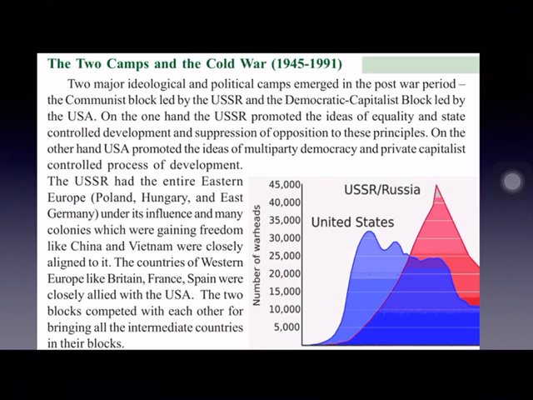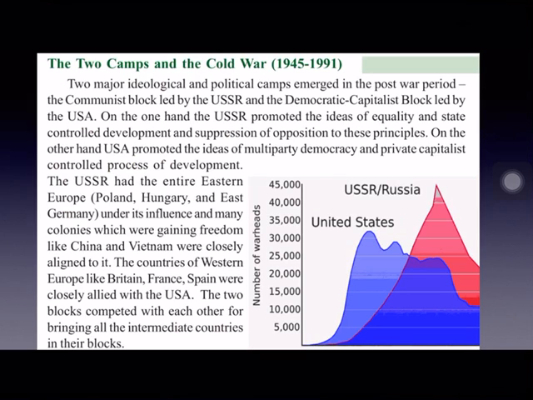So, these two blocs, and all the Eastern European countries like Poland, Hungary and Eastern Germany, they joined the Eastern Bloc. And even China and Vietnam, which were newly independent, also joined the Eastern Bloc because they are also communist countries. They joined the USSR bloc. And the Western European countries like Britain, France, Spain, etc., joined the Western Bloc.